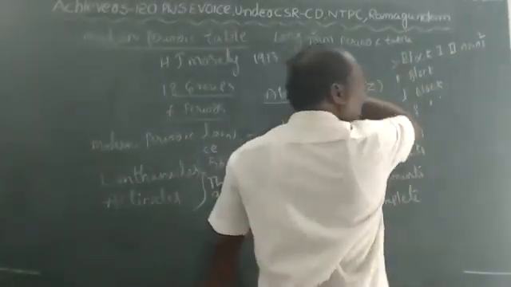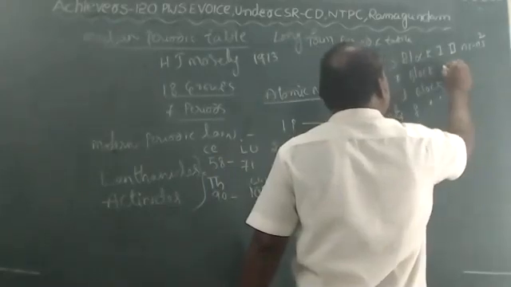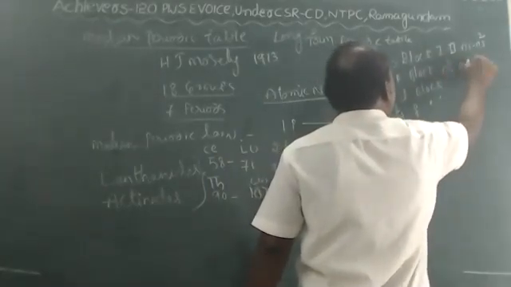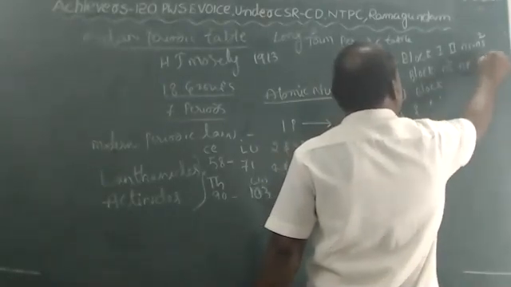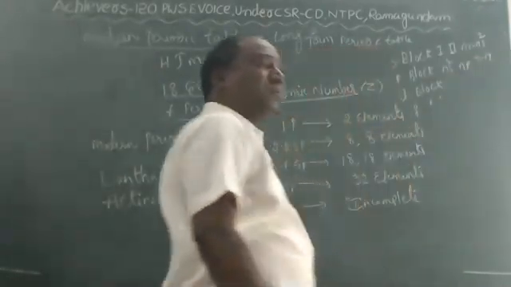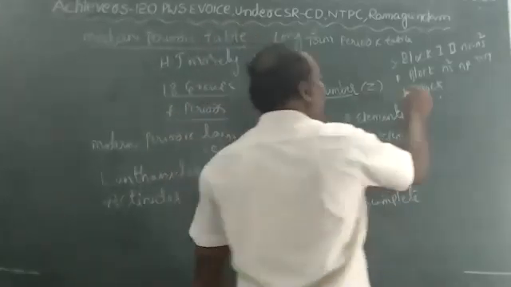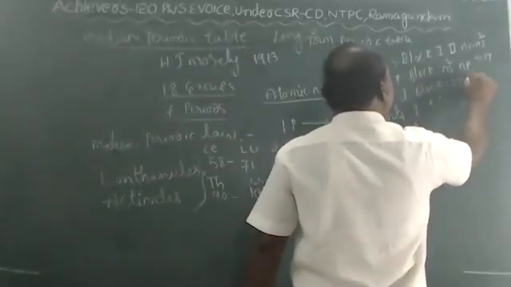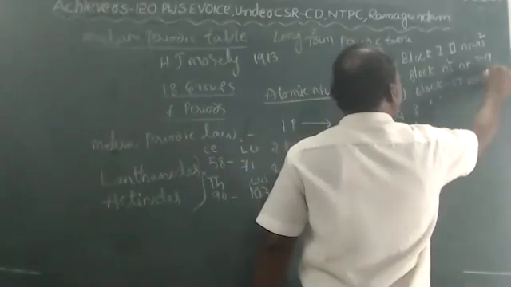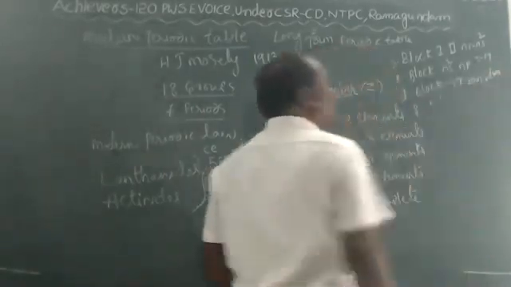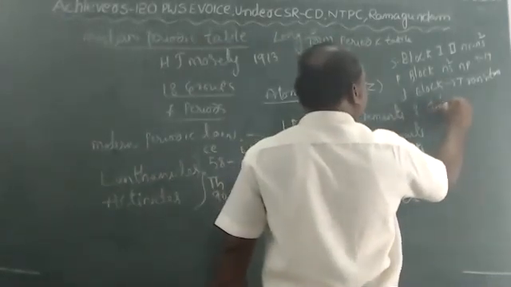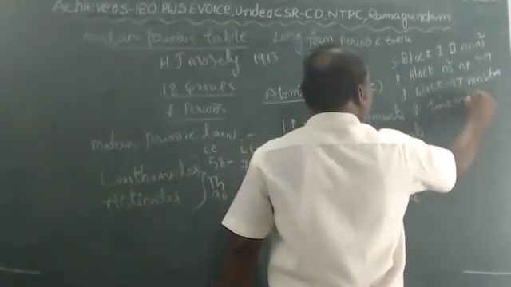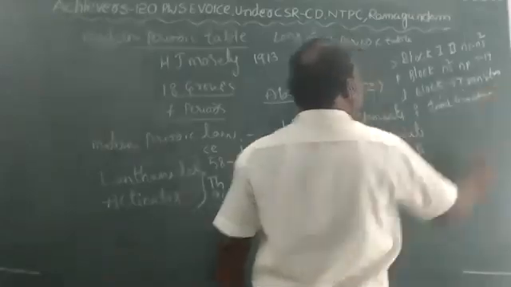P block elements: their electron configuration is ns2 np1 to ns2 np5. They belong to the 13th group to the 17th group. And the transition elements are called D block elements, and the inner transition elements are called F block elements.